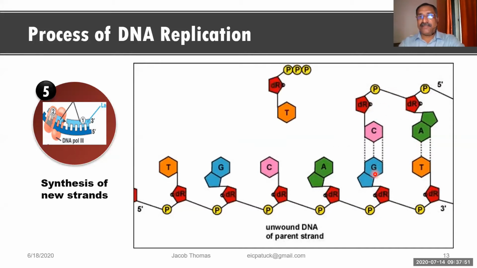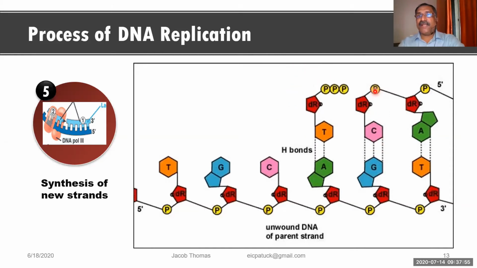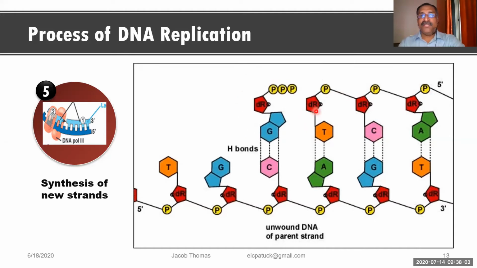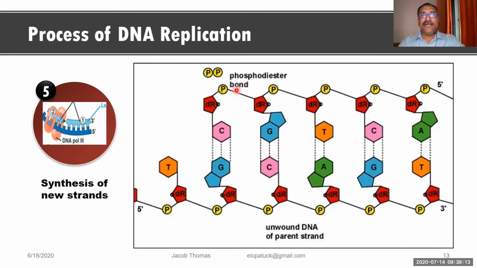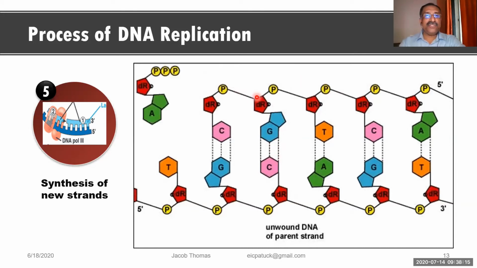So when it is connected, at the same time, between this phosphate and this sugar molecule, again one bond will be formed. That bond is called phosphodiester bond. Now you see both the things are going on simultaneously. Here one pairing is taking place by means of hydrogen bonds, and here by means of phosphodiester bond.